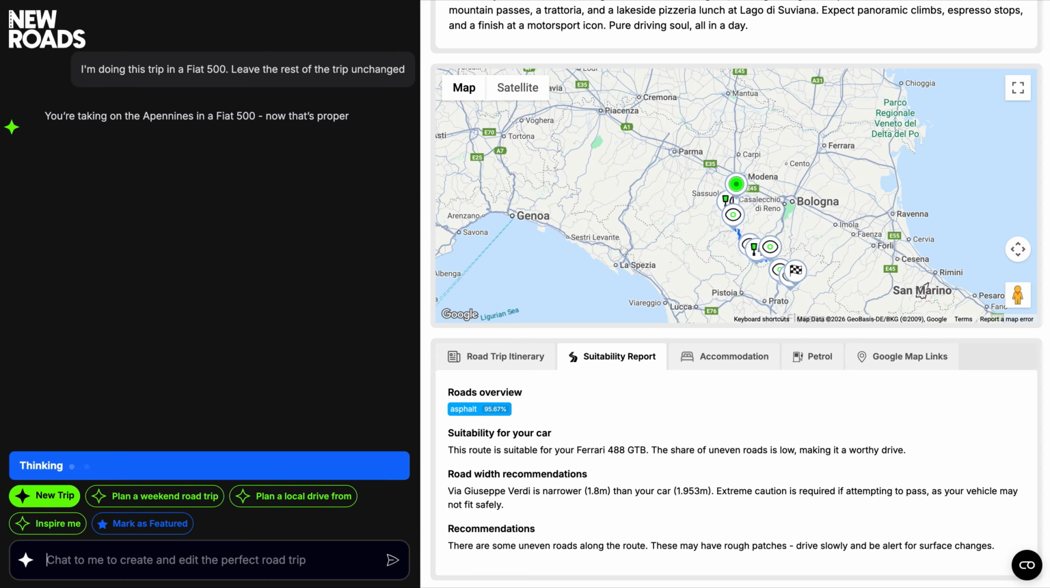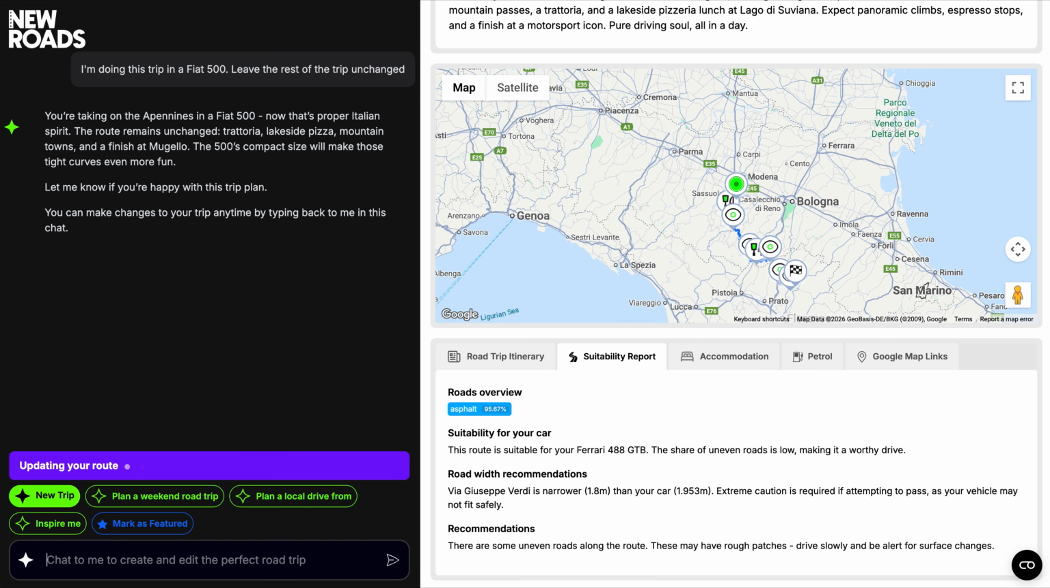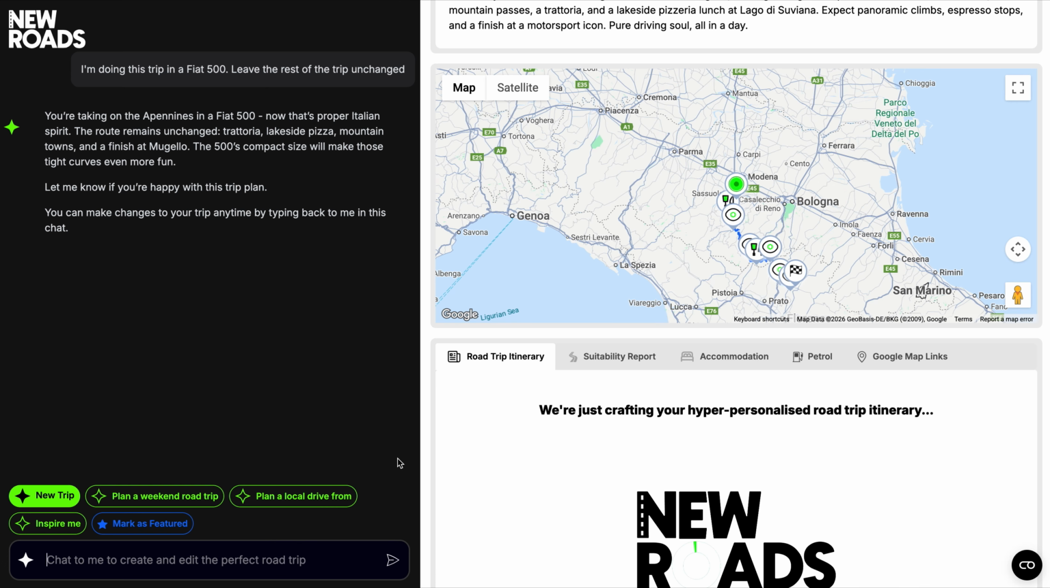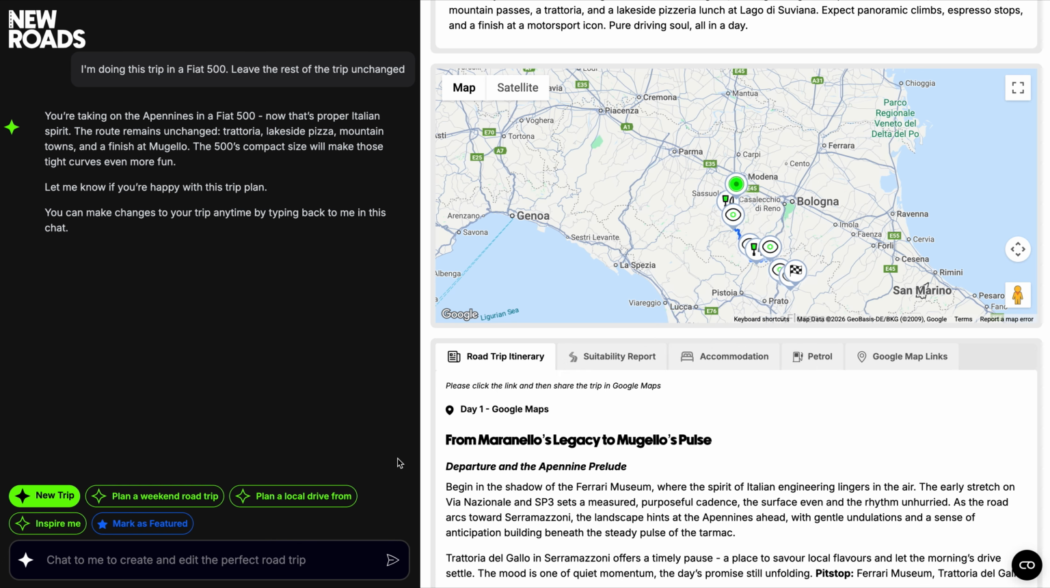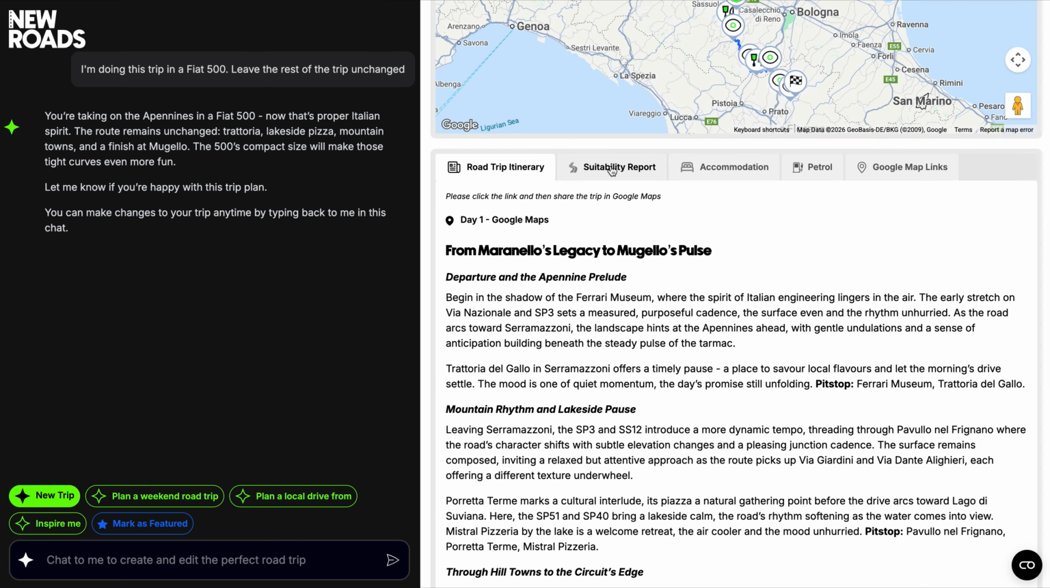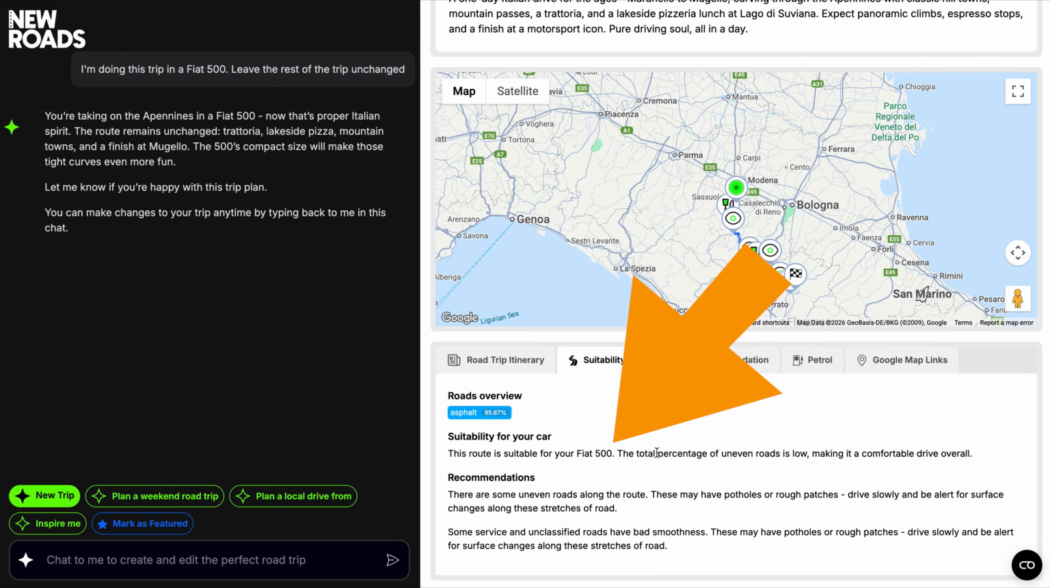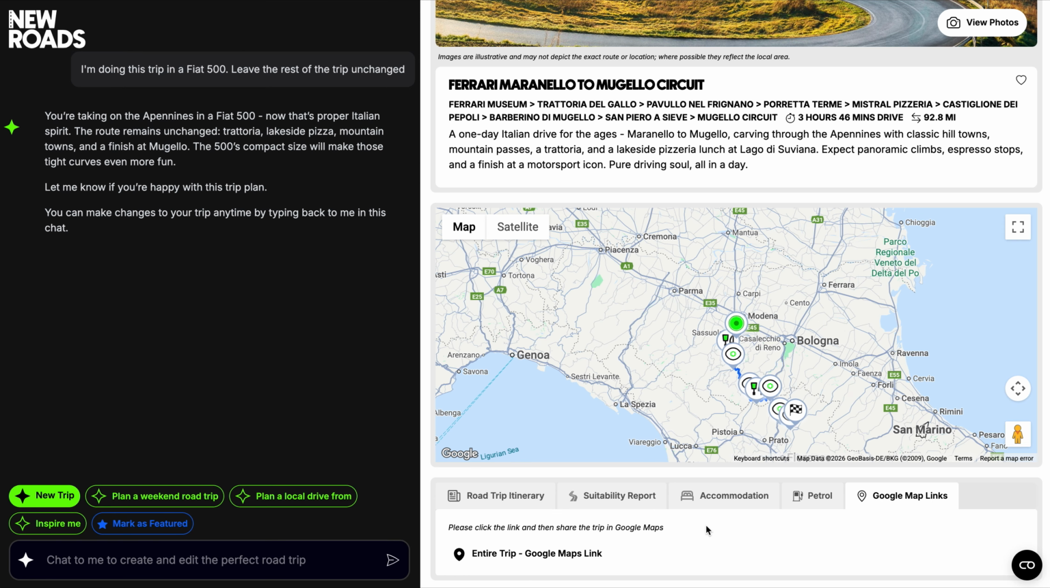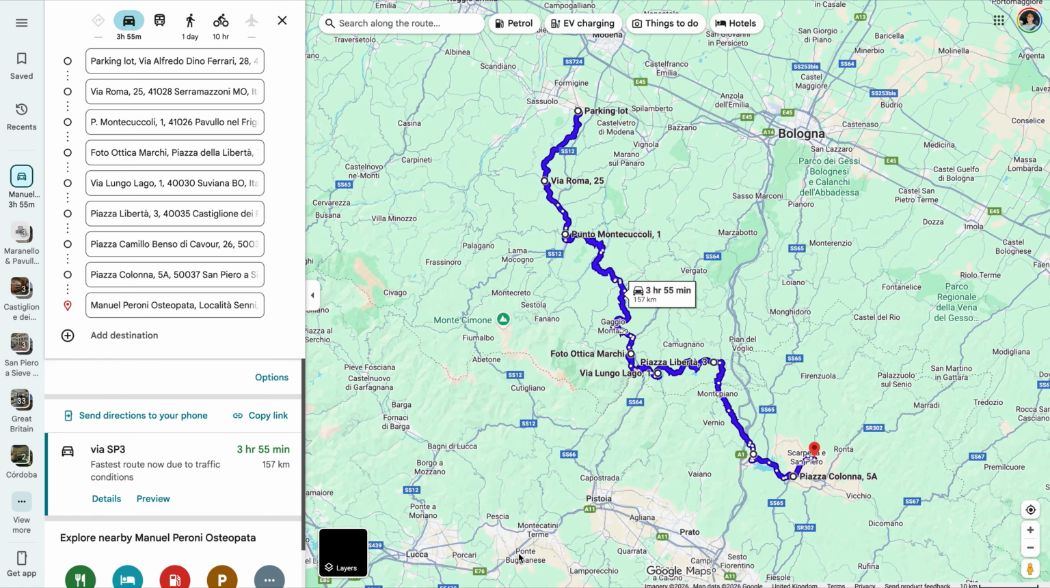The AI will now update the trip itinerary and check road suitability based on the Fiat 500 and recreate the road trip based on your changes. You can then continue to explore the trip and export the route on arrival by clicking the Google Maps tab and clicking the Google Maps link. You can come back and edit the trip as much as you like, till it suits you perfectly.